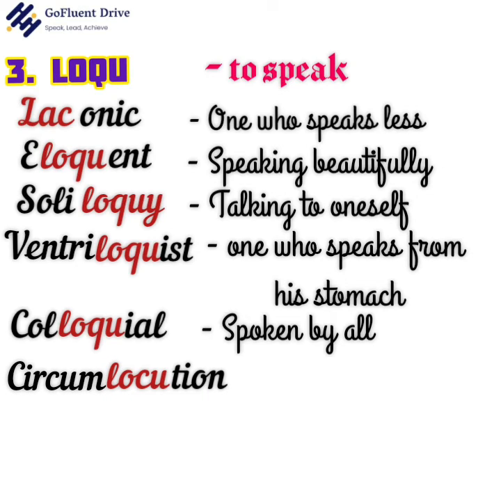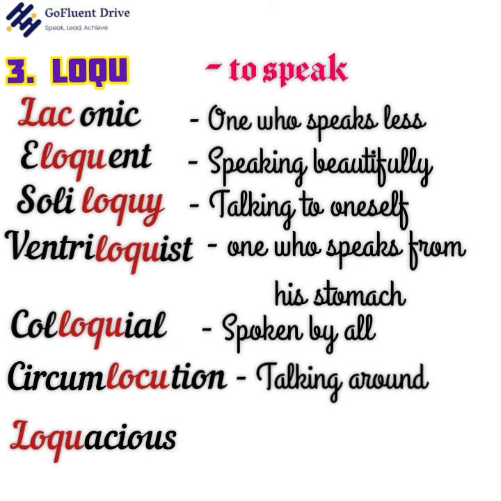Here we have two root words. We already know that loc means to speak and circum obviously relates to circle, right? We can understand from the word itself. Thus, circumlocution means talking around, that is excess. If somebody is speaking round and round, that is, he is beating around the bush. Loquacious, a person who speaks a lot.